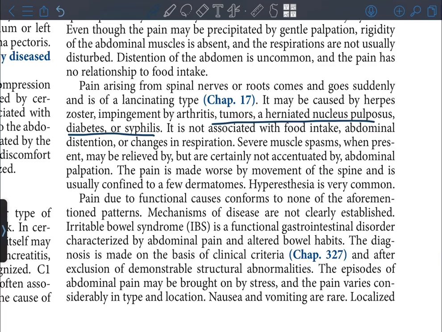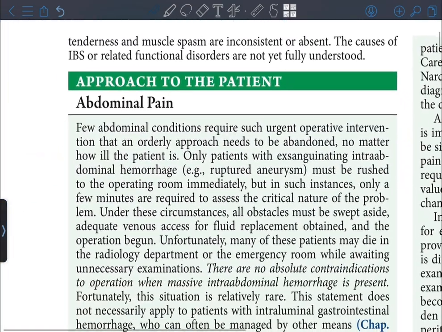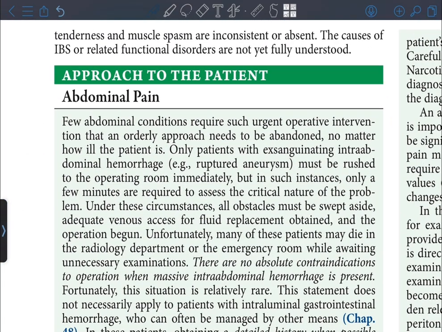Mechanisms of disease are not clearly established. Irritable bowel syndrome is a functional gastrointestinal disorder characterized by abdominal pain and altered bowel habits. The diagnosis is made on the basis of clinical criteria and after exclusion of demonstrable structural abnormalities. The episodes of abdominal pain may be brought on by stress, and the pain varies considerably in type and location. Nausea and vomiting are rare. Localized tenderness and muscle spasm are inconsistent or absent. The causes of IBS or related functional disorders are not yet fully understood.